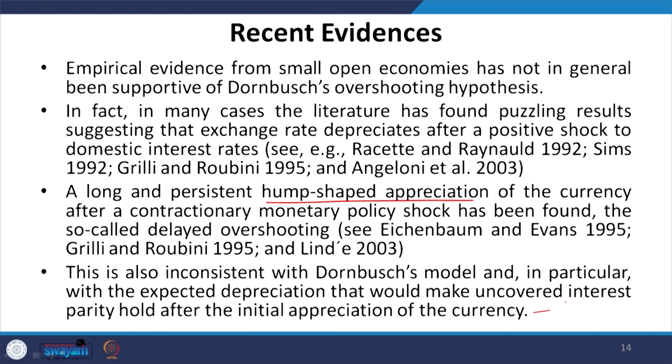So whatever the recent evidence is, it is actually inconsistent with the discussion we have made. A point to be noted here is that this is inconsistent, and some empirical evidence also suggests that open economies have not in general been supportive of Dornbusch's overshooting hypothesis.